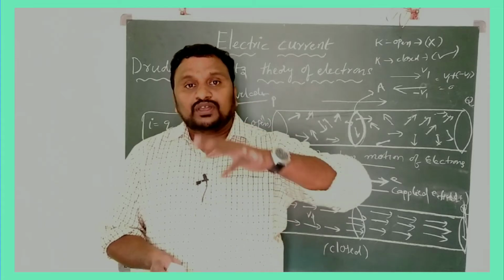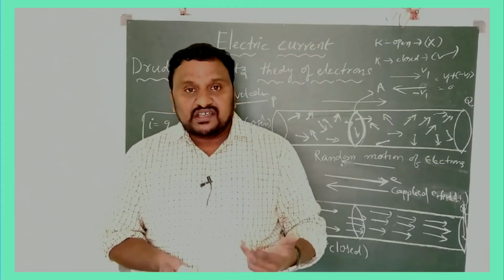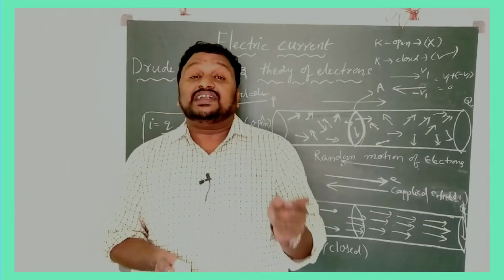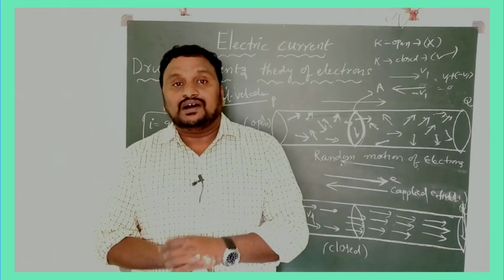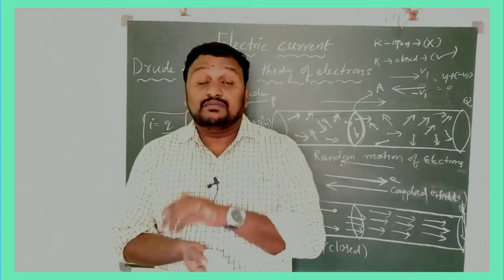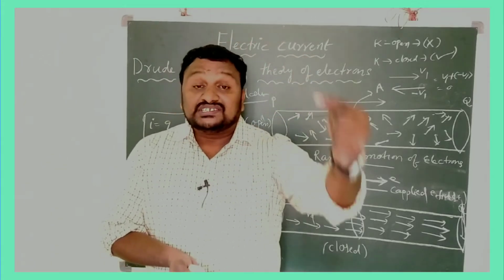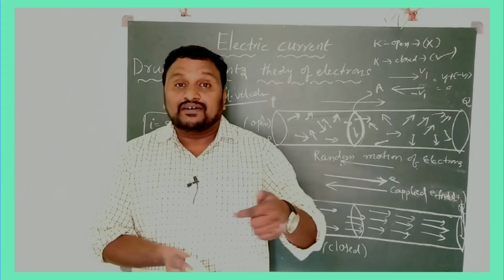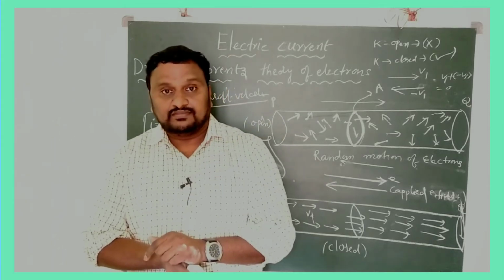The electrons are moving continuously in one direction, so obviously there is some collision between the electrons and the lattice particles of the substance. Then how will the velocity be constant? Here we consider the average velocity of all the electrons, and the average velocity of all the electrons is taken as the drift velocity.